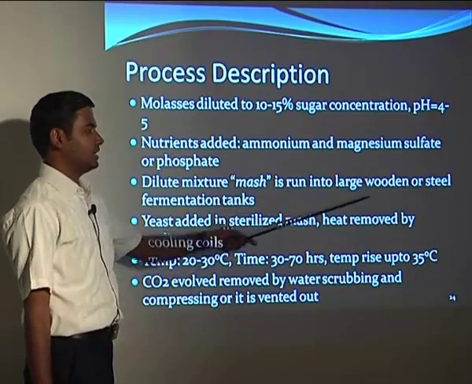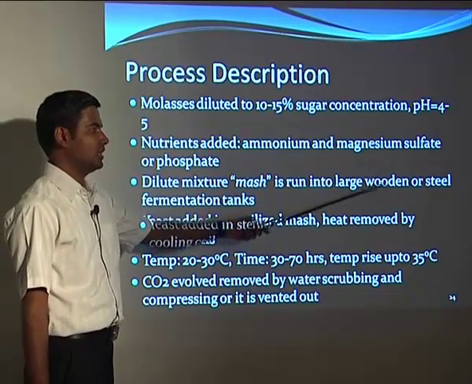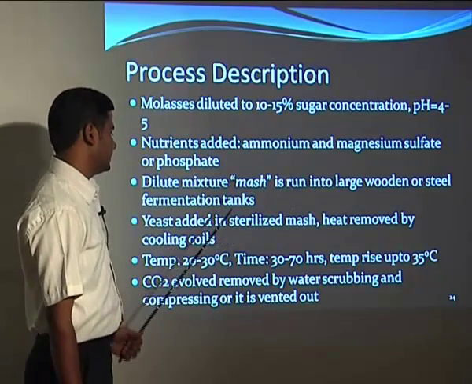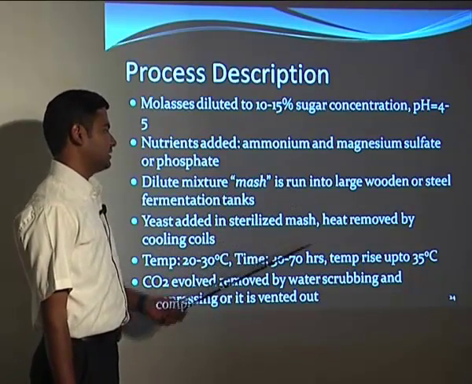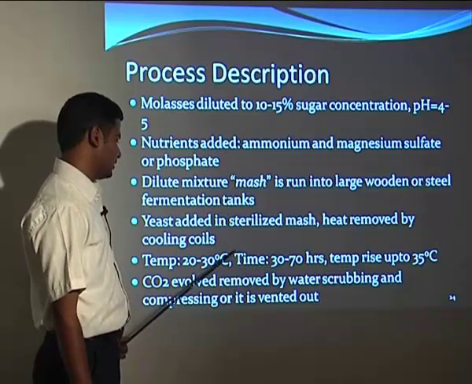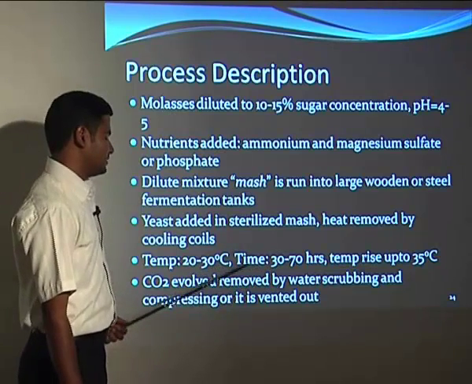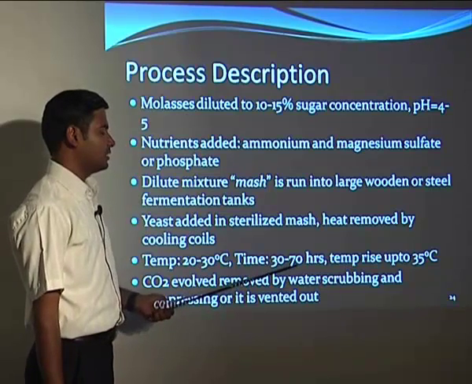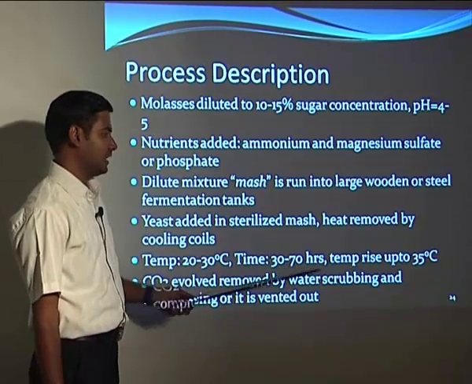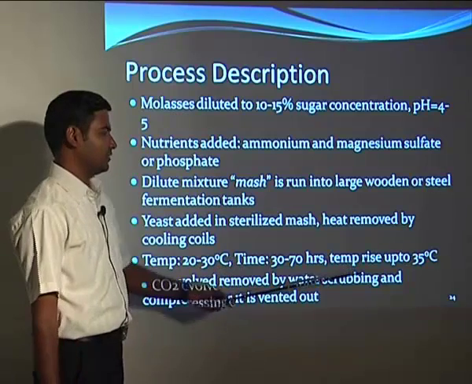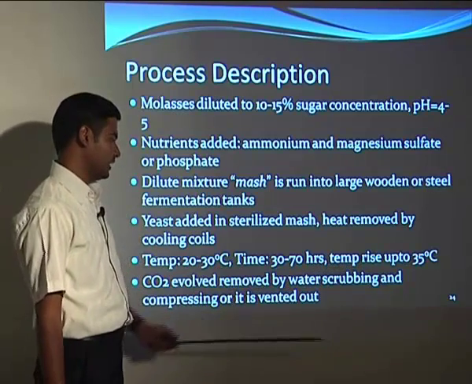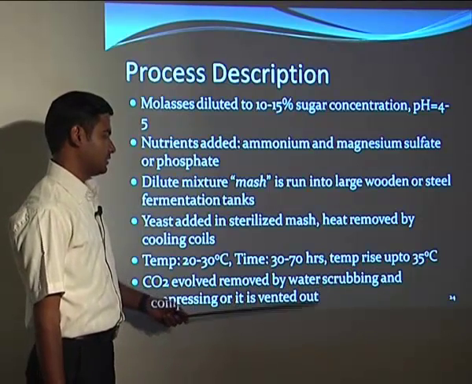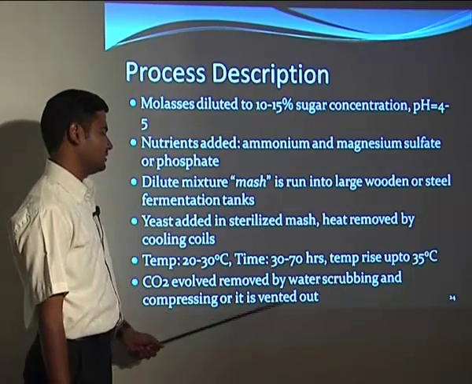Earlier we used wooden tanks, but nowadays industrially we use the large steel fermentation tank. Then yeast is added to the sterilized mash and heat is removed by cooling coils. Temperature is maintained around 20 to 30 degrees centigrade, and the time required for the fermentation is around 30 to 70 hours. The exothermic reaction will lead to a temperature rise to 35 degrees centigrade, and the CO2 evolved is removed by water scrubbing and compressing, or it is vented out.